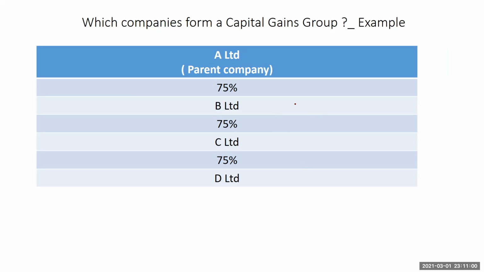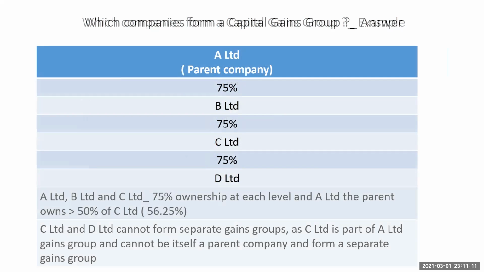So A company owns 75 of B, B owns 75 of C, C owns 75. What are the groupings that we can have? What are the companies we can have over there? So take a look, realize that we have A, B, C, D Limited, 75% ownership at each level, and A Limited owns over 50% of C Limited. So C Limited and D Limited cannot form separate groups, as C Limited is part of A Limited's gains group, and cannot be itself a parent company nor form a separate gains group.